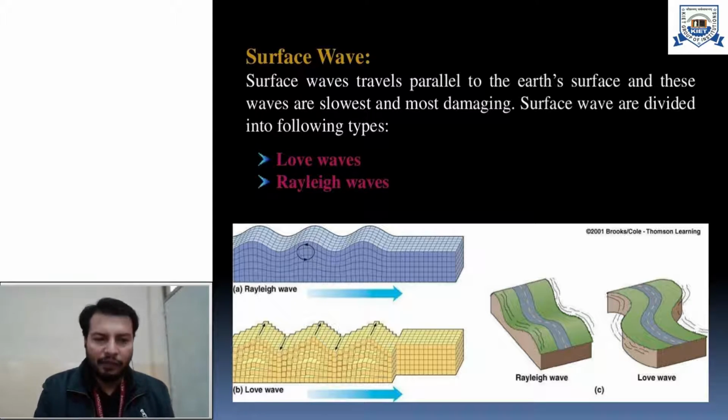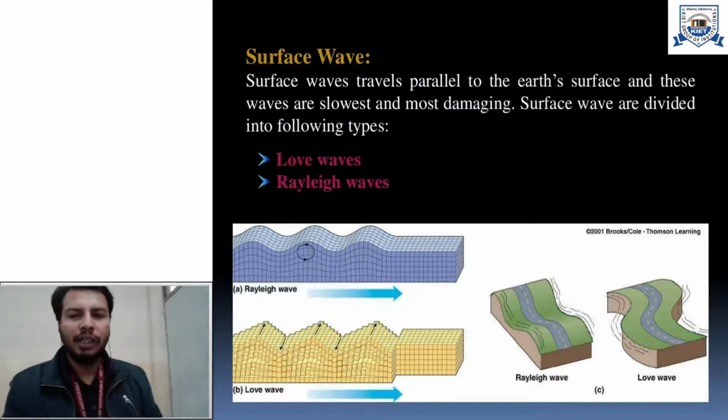Once they reach the surface of the earth, they will interact with the properties of minerals or materials present on the surface, and consequently their properties will change. So those body waves, when reaching the surface of the earth, will have a different property. That's why they are called surface waves now. Surface waves travel parallel to the earth surface.